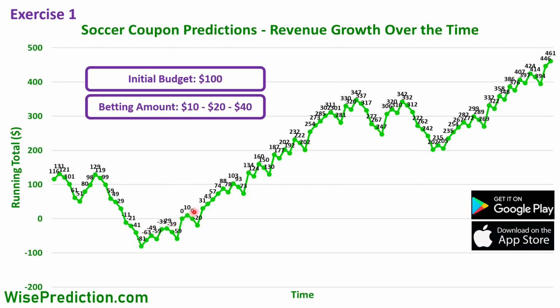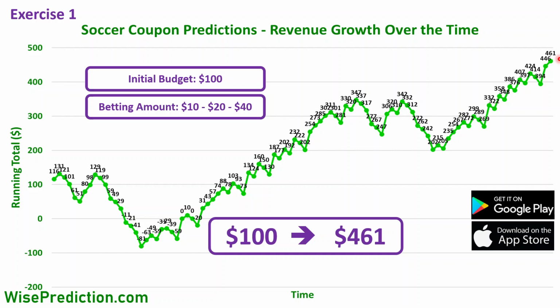But later on, numbers started improving, and we consistently followed our approach, our algorithm with our coupon predictions, and at the end we could increase our budget from $100 to $461, around 361% profit in 3 months, roughly. That is if we start with $100 and betting amounts are 10, 20, and 40 in each step. Obviously, because of these consecutive losses here, we went down to minus $81.